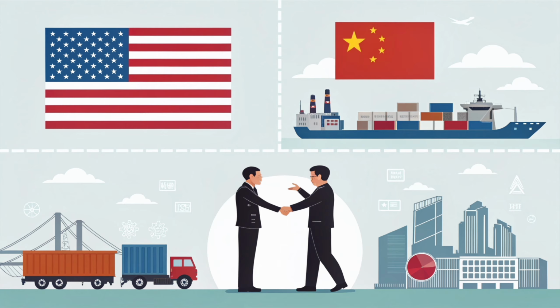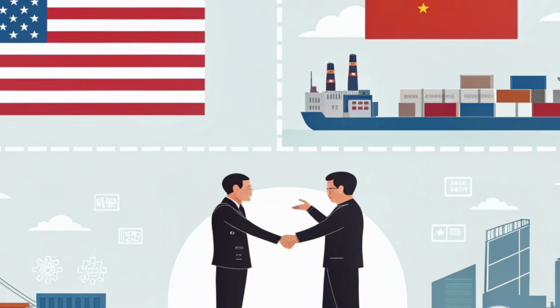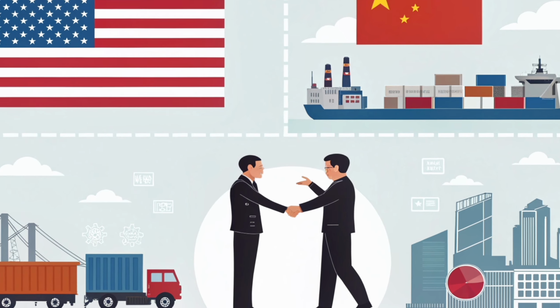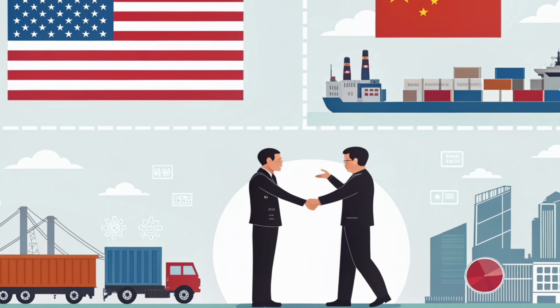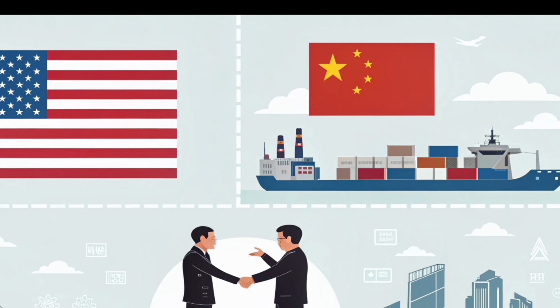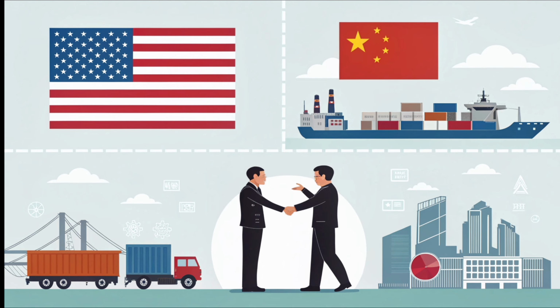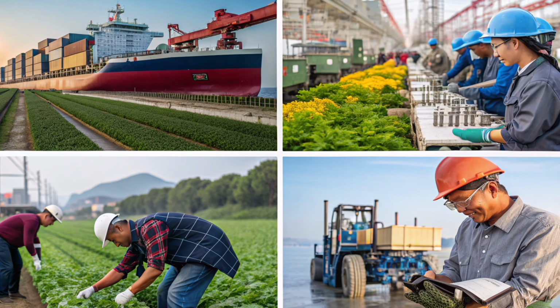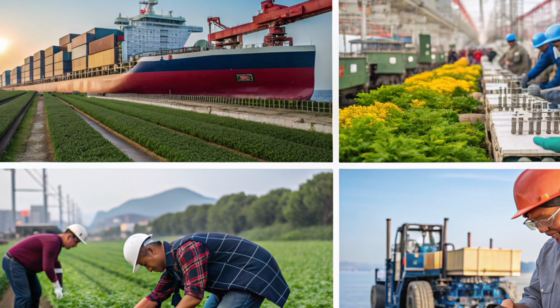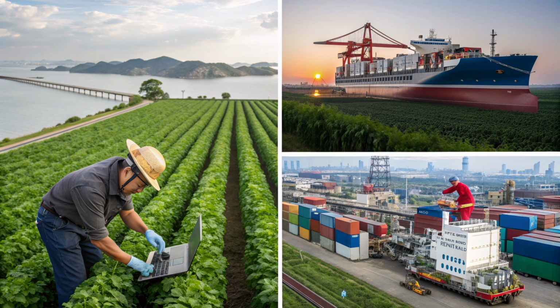This deal temporarily lowers some trade taxes and reduces trade barriers, which will help businesses in both countries. In the USA, sectors like agriculture, technology, and manufacturing could benefit because China has agreed to reduce some restrictions on American products. Similarly, China's economy is expected to improve as the USA has temporarily paused some extra taxes on Chinese goods.